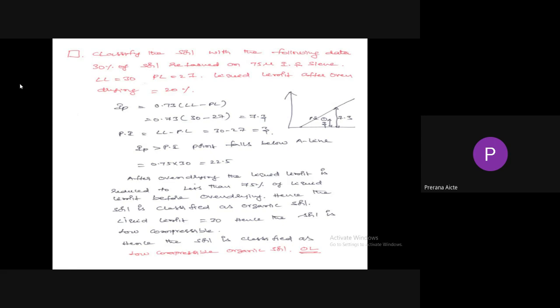So 0.75 times 30 equals 22.5. After oven drying, the liquid limit is reduced to less than 75%. 75% is 22.5, but after oven drying the liquid limit is 20. That means the liquid limit is reduced to less than 75% of the liquid limit before oven drying. Hence the soil is classified as organic soil. Liquid limit equal to 30, so the soil is low compressible, and finally it is classified as low compressible organic soil.